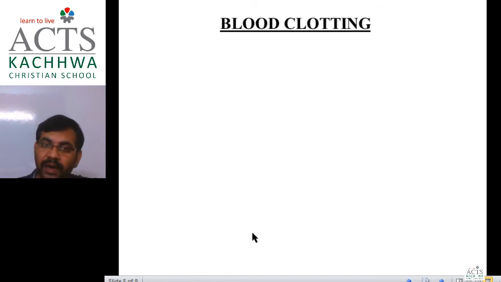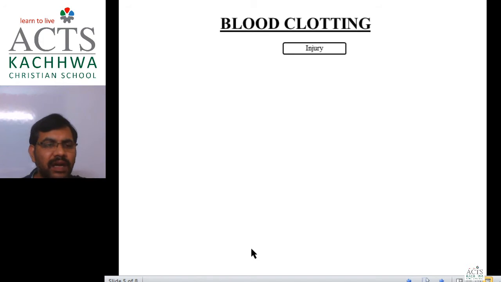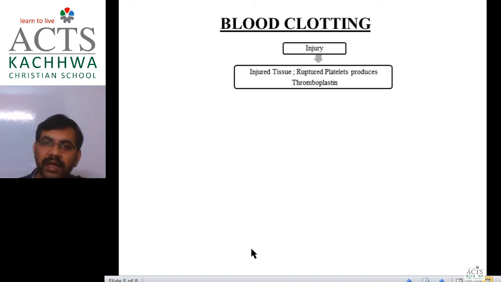To understand blood clotting, first we should know that our blood has a corpuscle that is termed platelets or thrombocytes. These thrombocytes help in blood clotting. So let us see how thrombocytes help in blood clotting. Whenever a cut or injury takes place on our body part, what happens? The injured tissue has ruptured platelets.